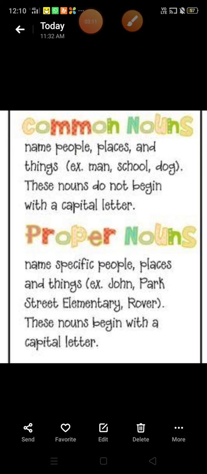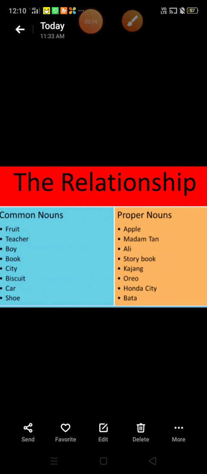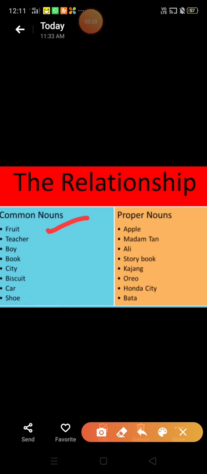Now let's understand the difference between common noun and proper noun. For example, fruit is given here, right? So fruit is common. Apple, right? So Apple is a proper noun just because it is a particular name of a fruit.